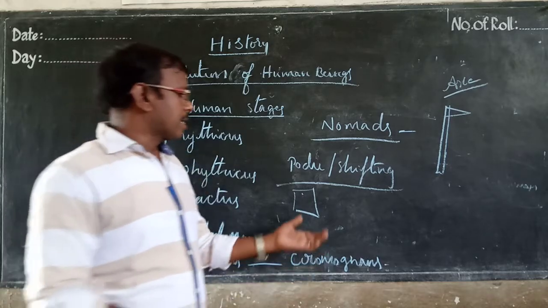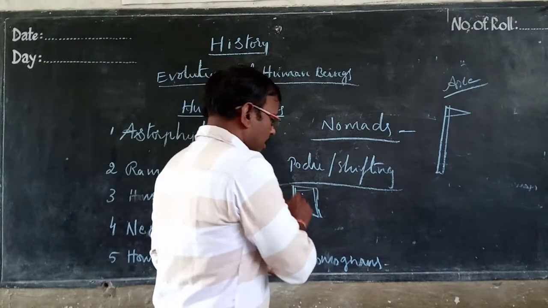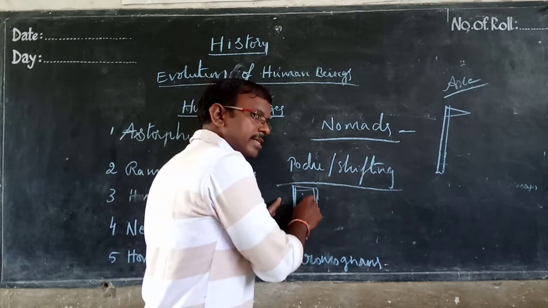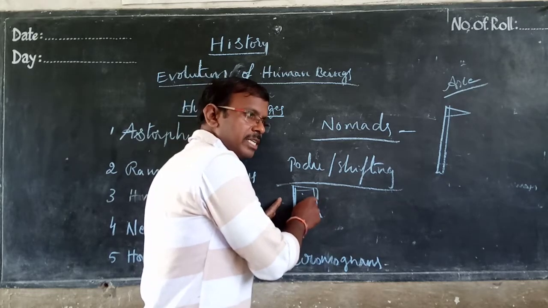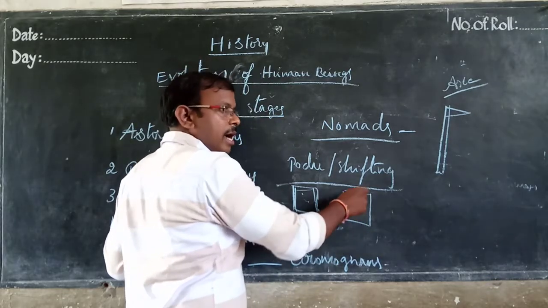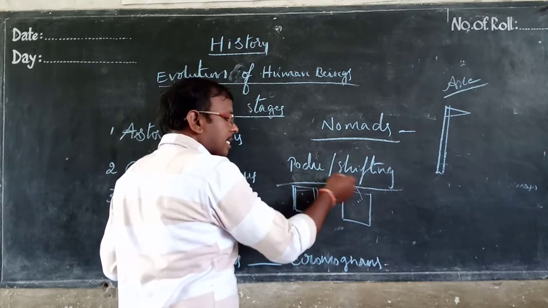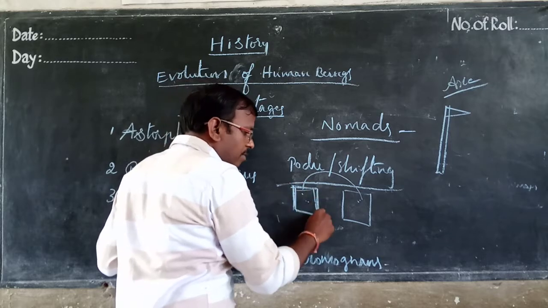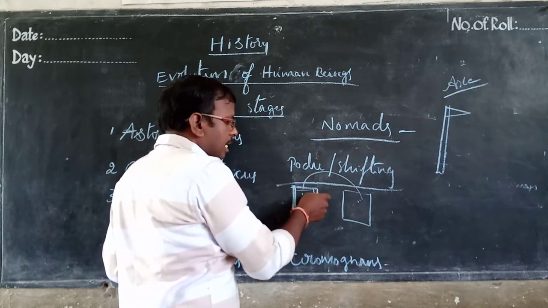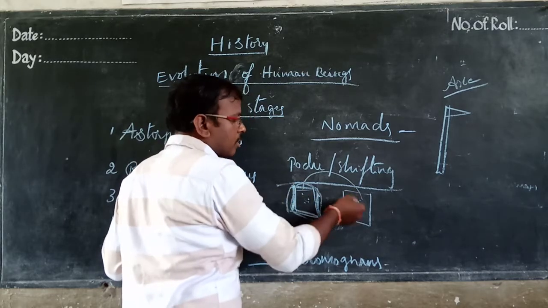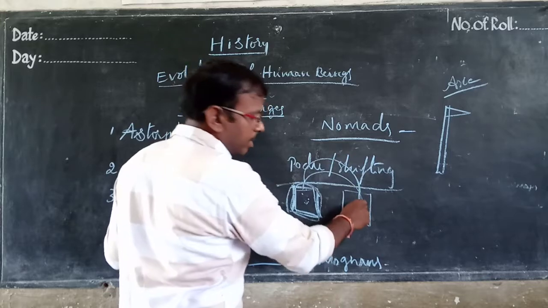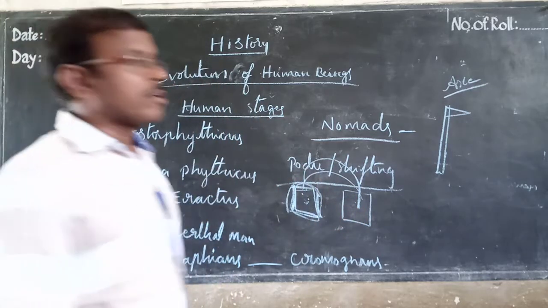Okay, the jumping type of agriculture. First they select one land, they cut that forest and start agriculture. After 2 years, 3 years, the land lost fertility. Then they went to another place, cut the forest area, and started agriculture, and up to fertility loss, they again return back to this land. Why? Because this land will again gain fertility by the rainfall, by the green grasses, whatever. So they will come here, cultivate here, and after 2 years, 3 years, they will go there again. Like that, this is called jumping type of agriculture.